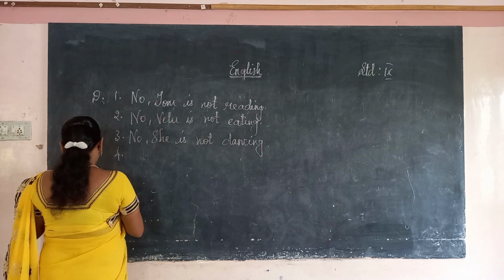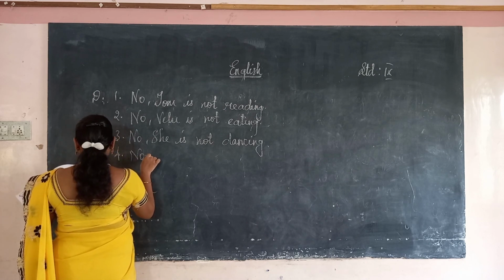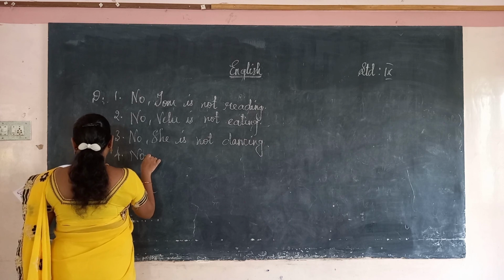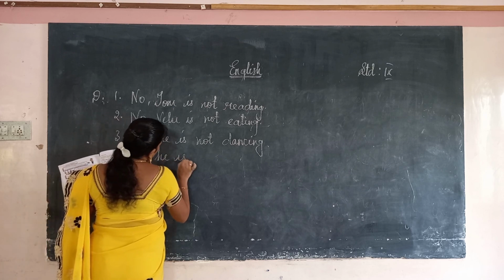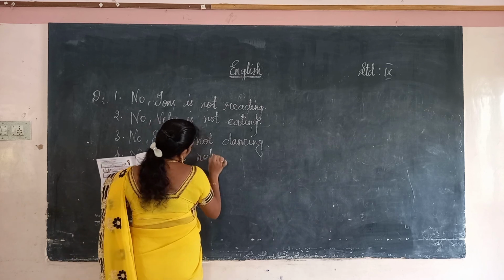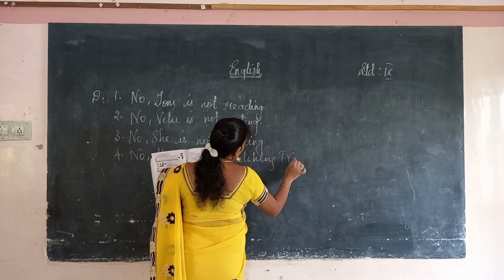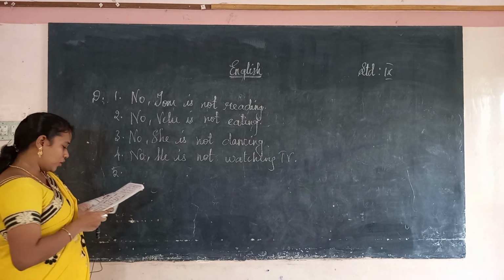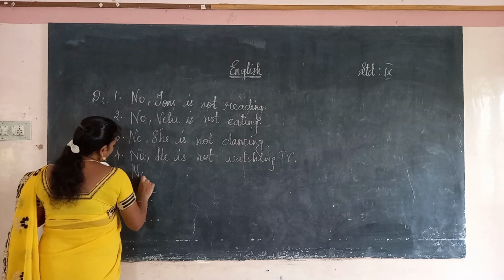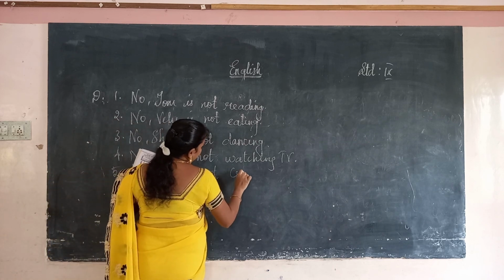And the fourth one, is Peter watching TV? No. What is Peter doing? He is watching through the telescope. So, no, Peter is not watching TV. He is watching somewhere else, there is no TV. Okay. Next, is Anu crying? No, Anu is not crying, she is singing. So, no, she is not crying.